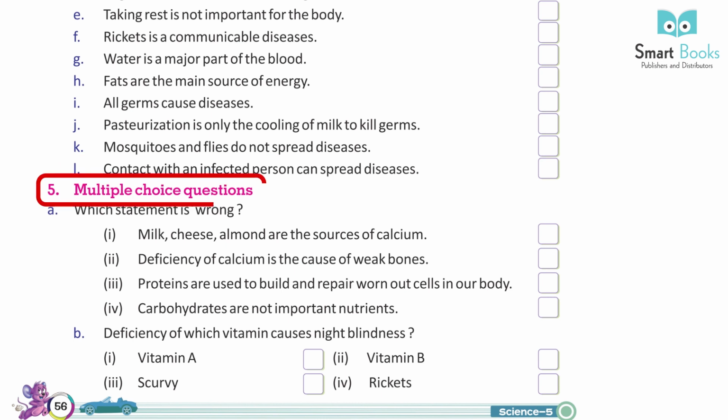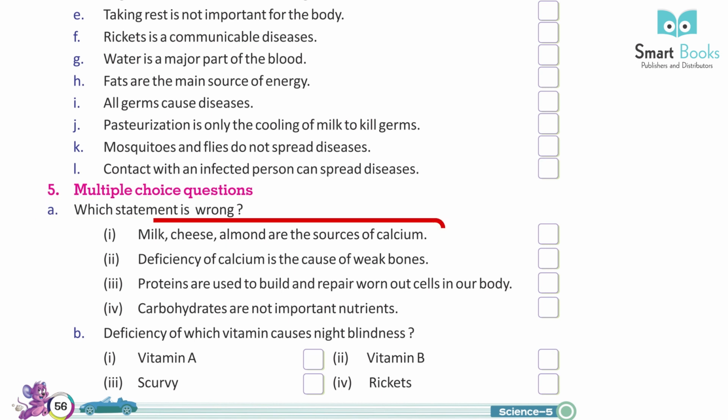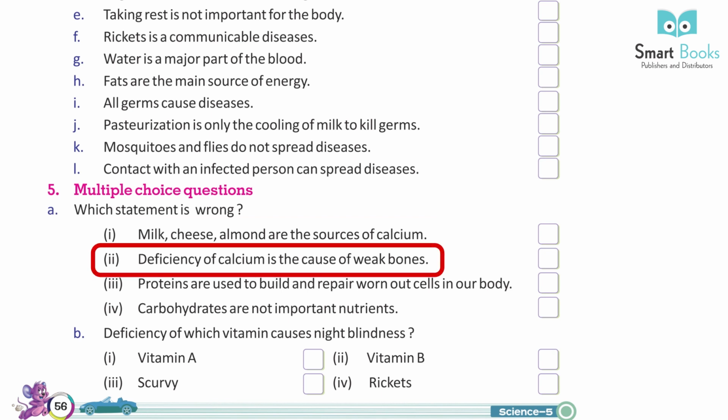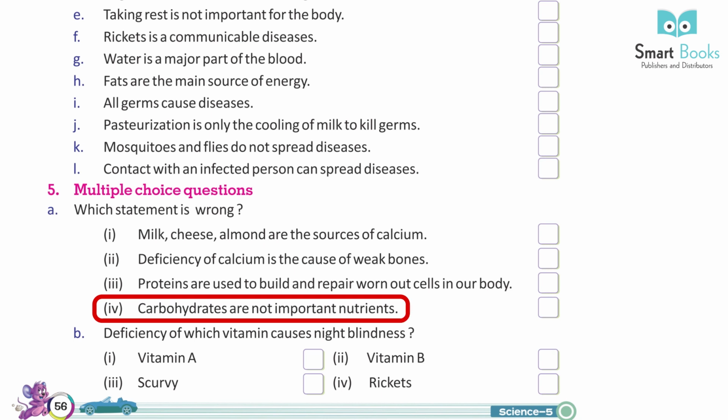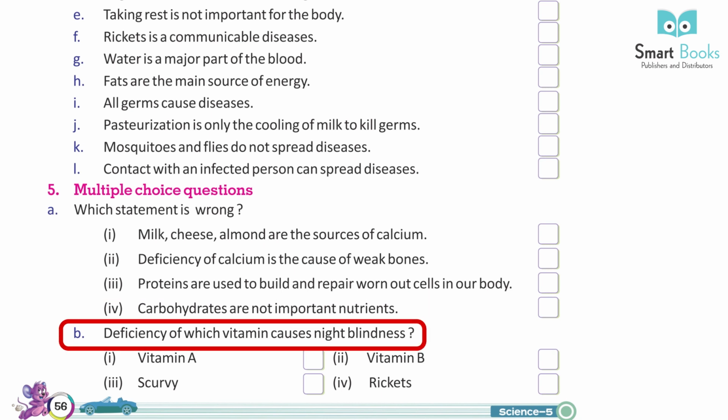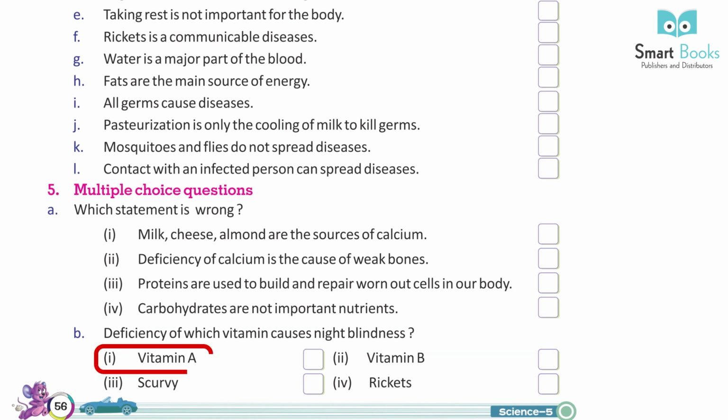5. Multiple choice questions. A. Which statement is wrong? 1. Milk, cheese, almond are the source of calcium. 2. Deficiency of calcium is the cause of weak bones. 3. Proteins are used to build and repair worn out cells in our body. 4. Carbohydrates are not important nutrients. B. Deficiency of which vitamin causes night blindness? 1. Vitamin A. 2. Vitamin B. 3. Scurvy. 4. Rickets.